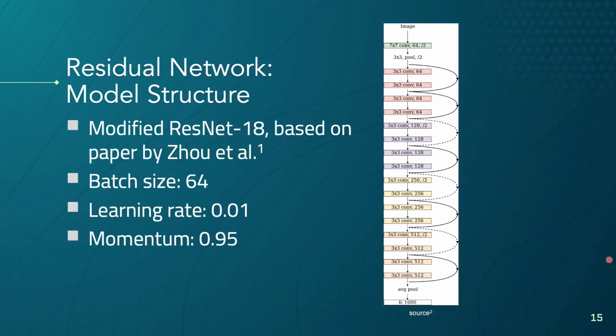By exploring different training parameters, we found that the model achieving the highest validation accuracy had used a batch size of 64, a learning rate of 0.01, and a momentum of 0.95. The model trained with these parameters was evaluated on the test set for FER2013, as well as the entire MSFDE dataset alongside the simple CNN.